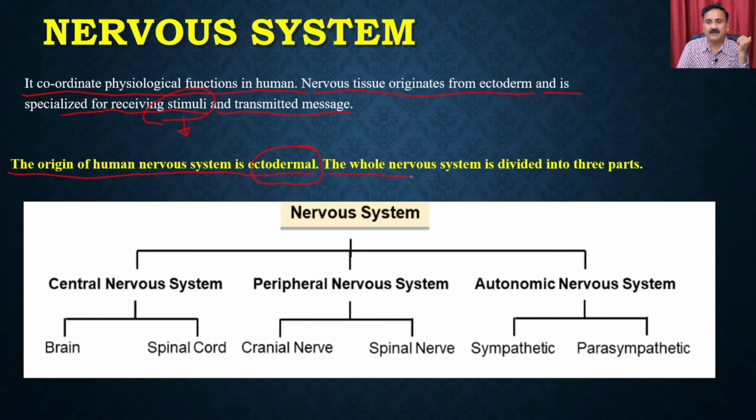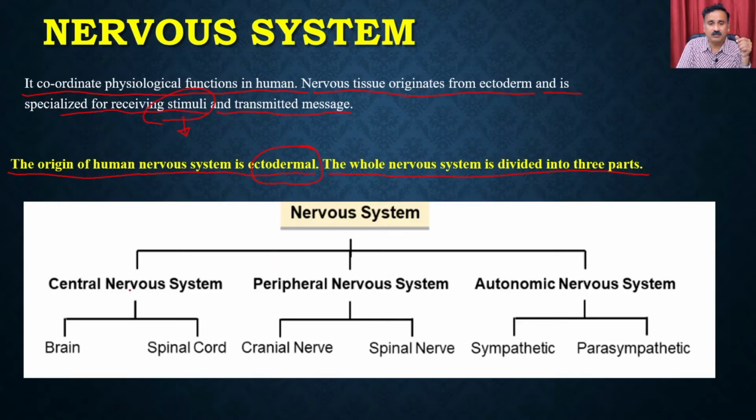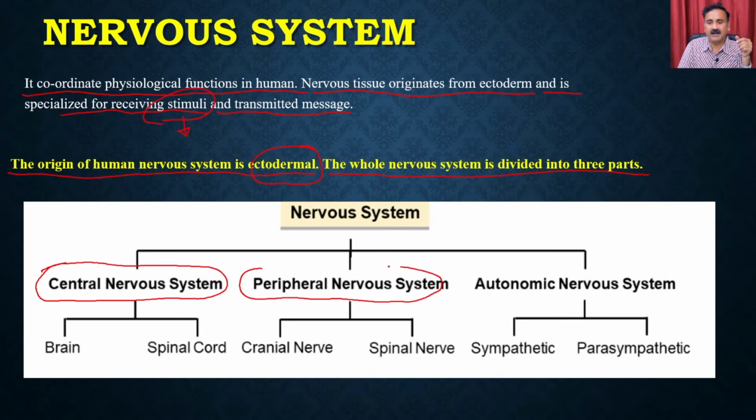The whole nervous system can be divided into three parts depending on its functions. You can have the central nervous system, the peripheral nervous system, and the autonomic nervous system. The functions of these three components are very well defined.